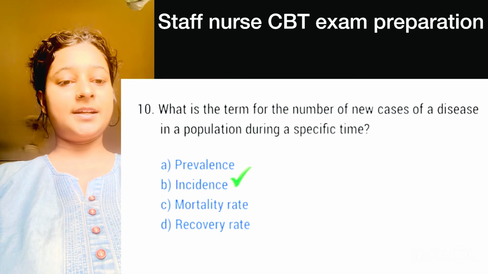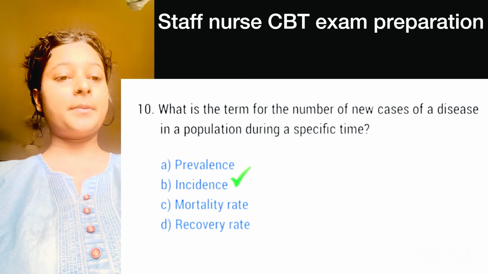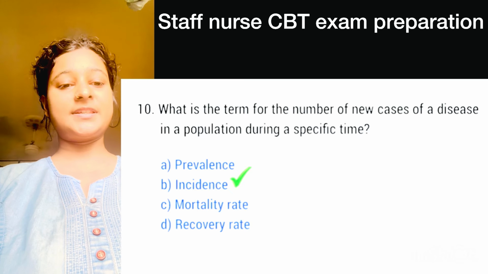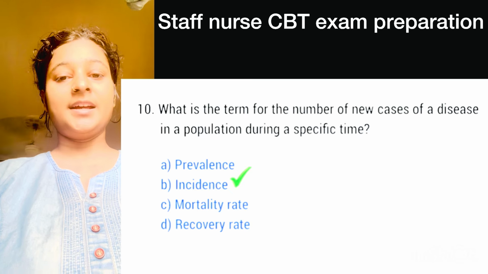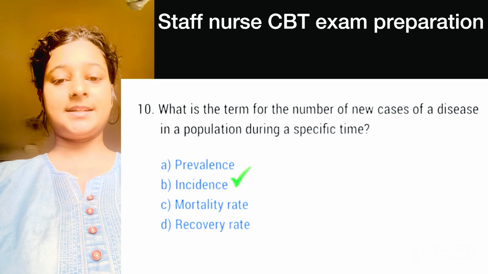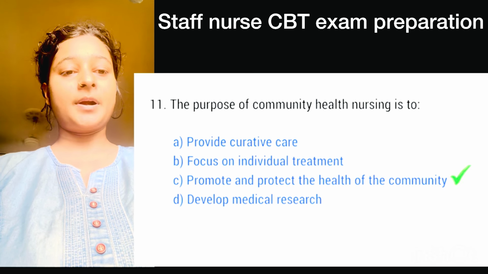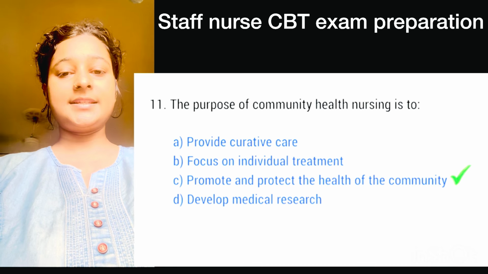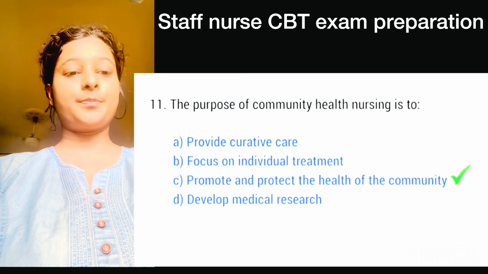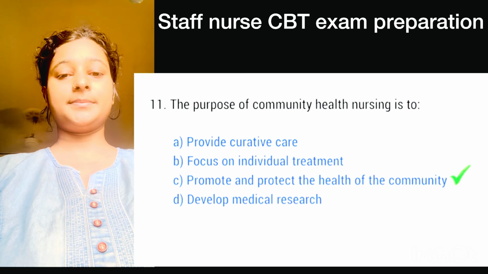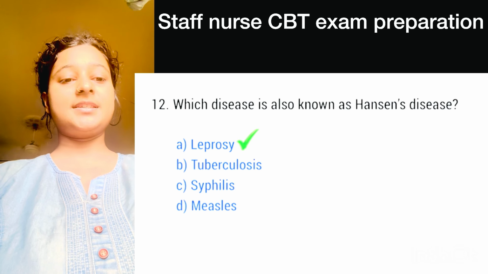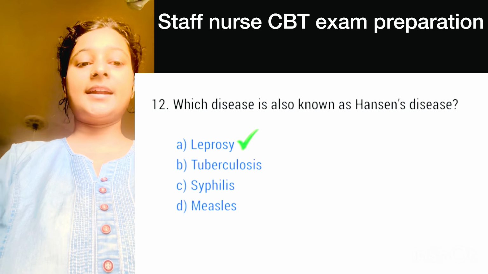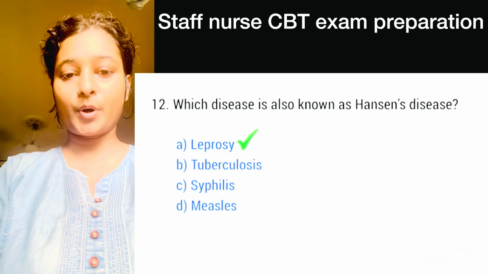Question number 10, what is the term for the number of new cases of a disease in a population during a specific time? Here, correct option is option B, incidence. Question number 11, the purpose of community health nursing is to. Correct answer is option C, promote and protect the health of the community. Question number 12, which disease is also known as Hansen's disease? Here, correct answer is option A, leprosy.